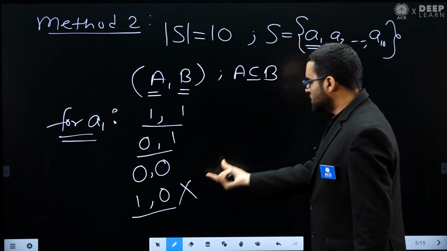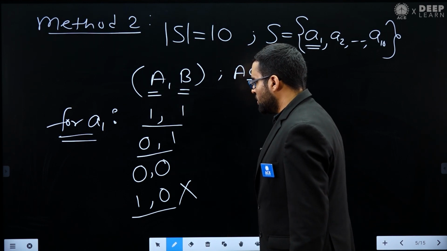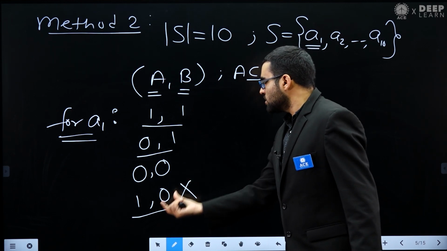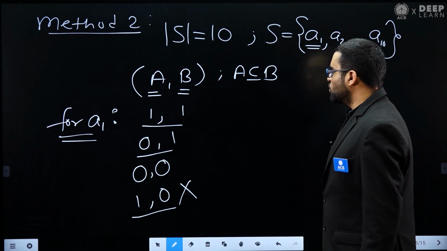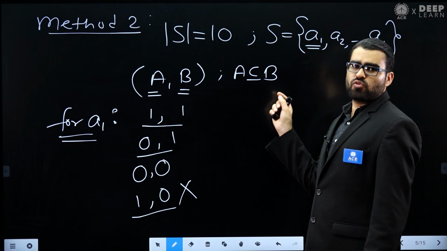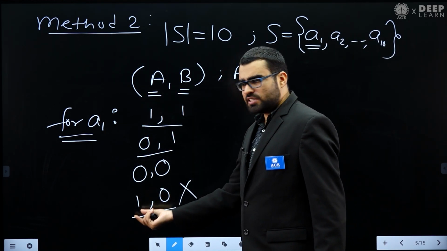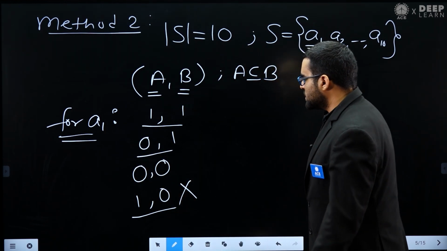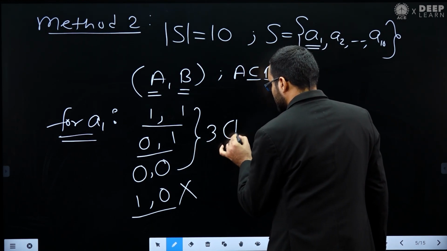This element A1 is present in A, but does not belong to B. This condition says that A is a subset of B, which means every element of A must be an element of B. But here A1 is an element of A and not an element of B. So this case is not possible. Only these three choices are possible.